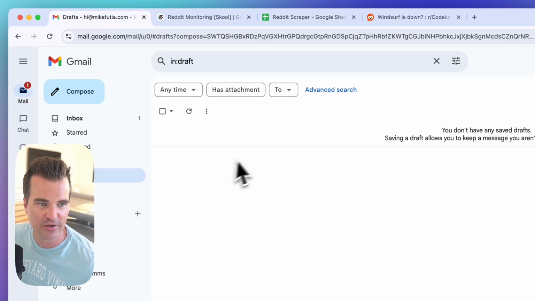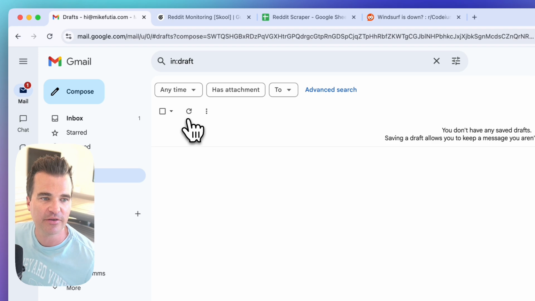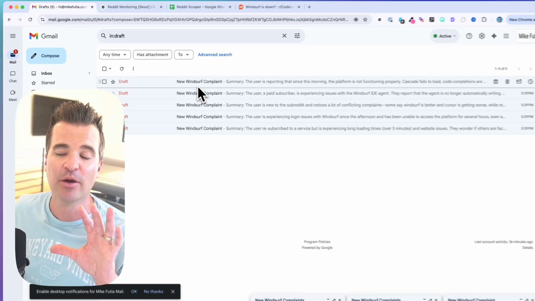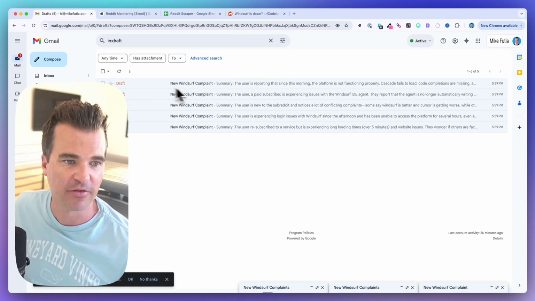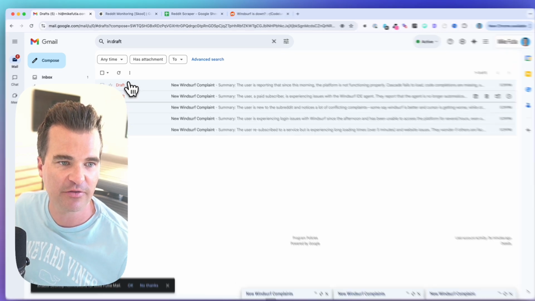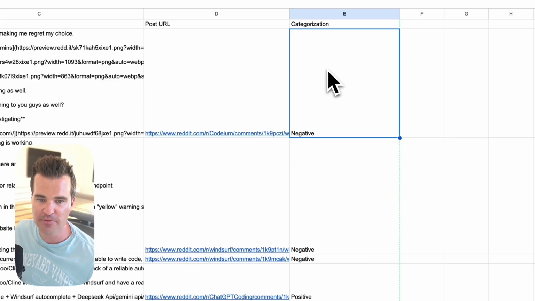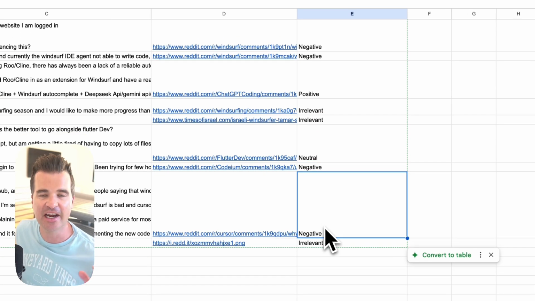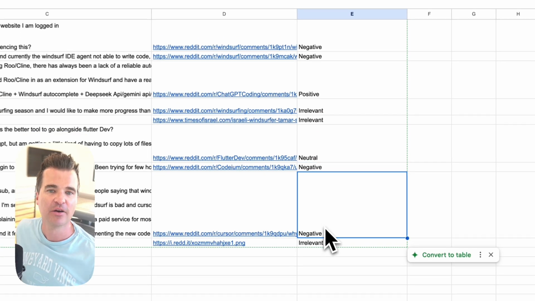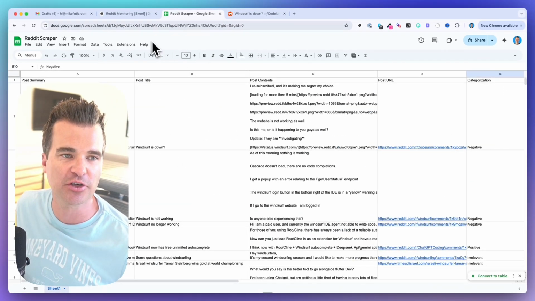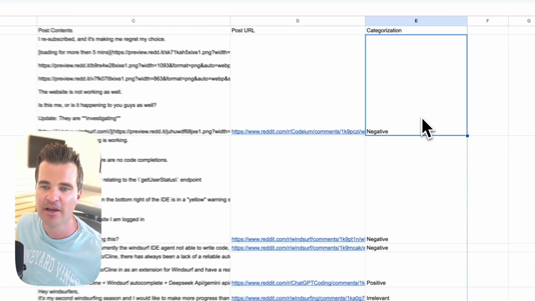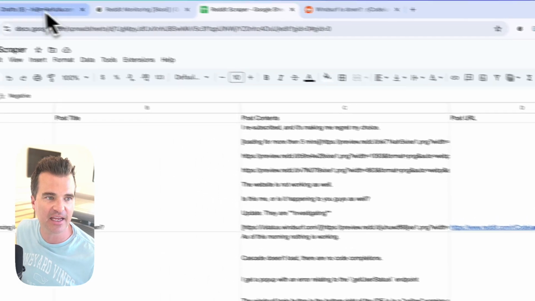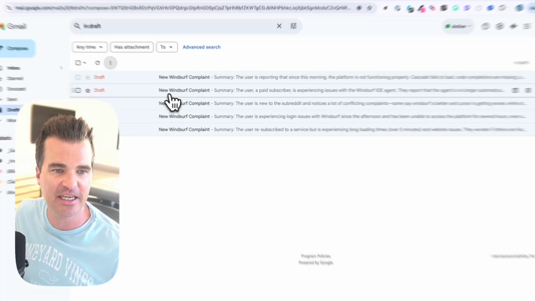So let's hop into my Gmail here and refresh. And you can see, now remember, it was scraping 10 posts from Reddit, and I have 1, 2, 3, 4, 5 drafts, which should match the 5 negative Reddit posts in my spreadsheet. So the filter is working. It's only passing in the ones that were tagged as negative. Going into my Gmail here, I can see these drafts.